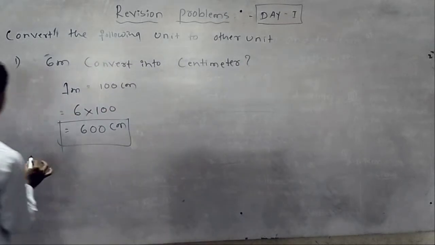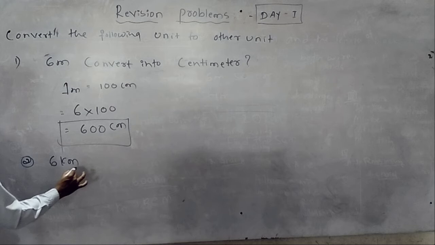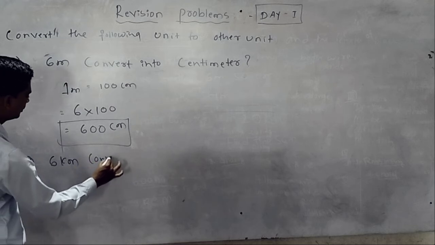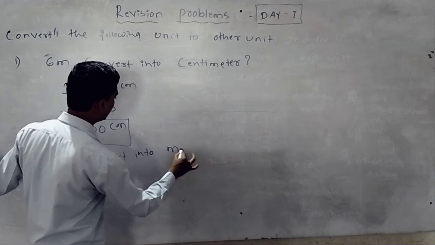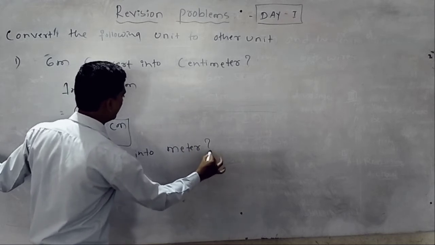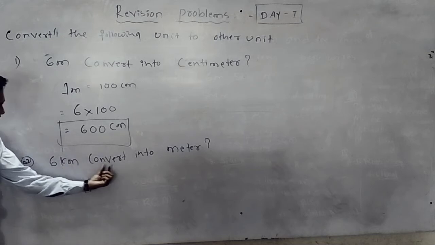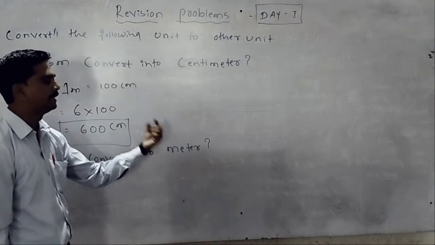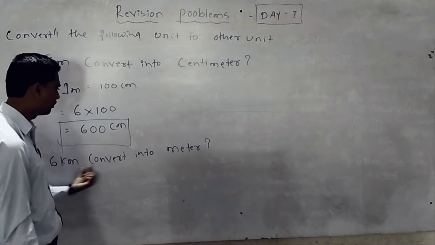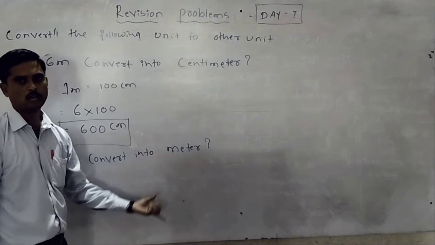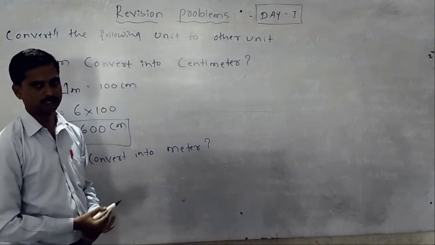Then again second one, 6 kilometer convert into meter. It is very easy. First you have to think it. Sir, here given kilometer, convert into meter. Absolutely. The bigger unit to smaller unit.